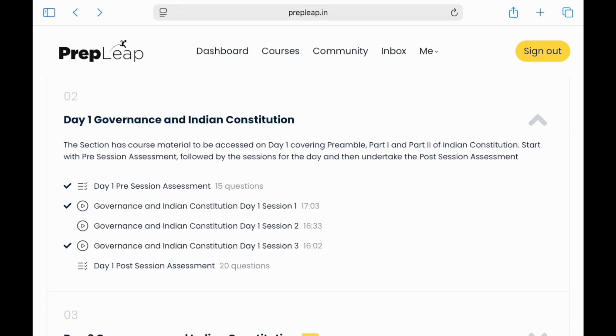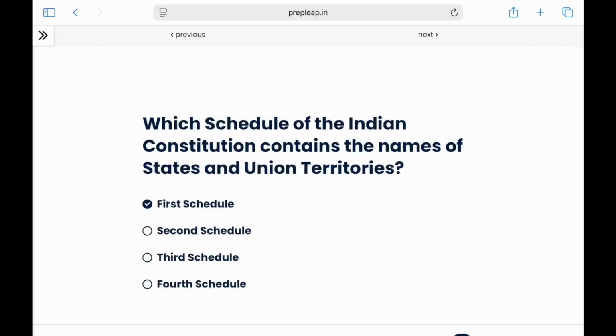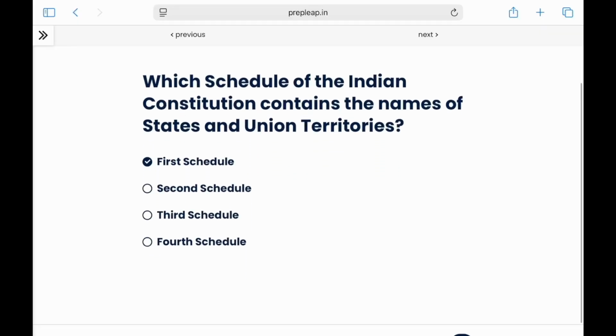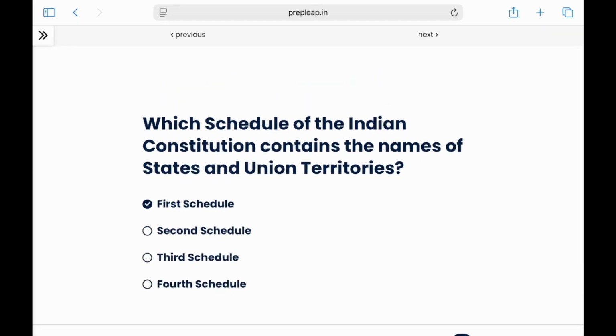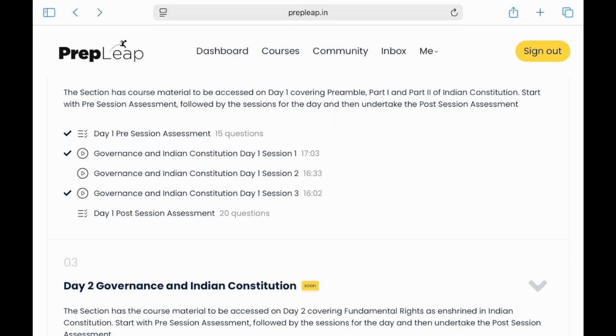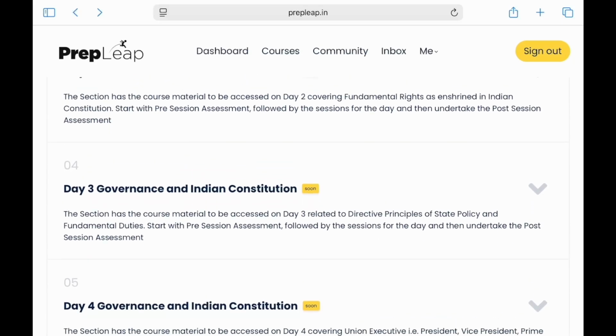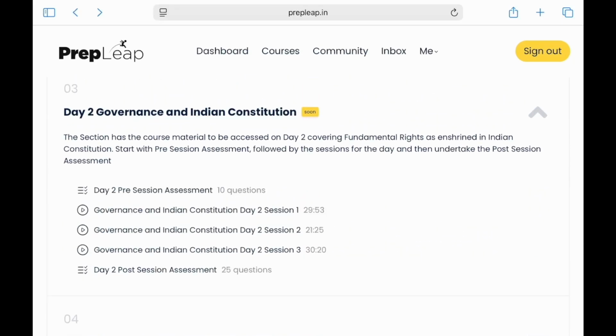And post this session, there will be another post-session assessment, which will help you understand how much you have learned, and this will also explain what kind of questions have come in the past and what are the expected questions in the future. So we are trying to cater to both of them. These tests and assessments are very important. You can also see what is coming on day 2, day 3, day 4 and day 5, and how the schedules are planned.